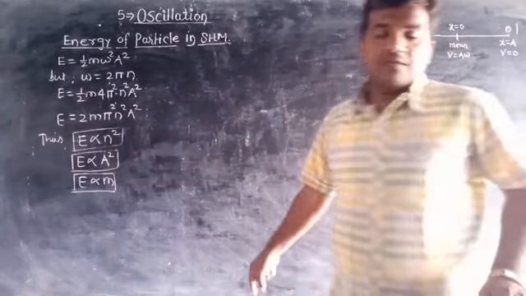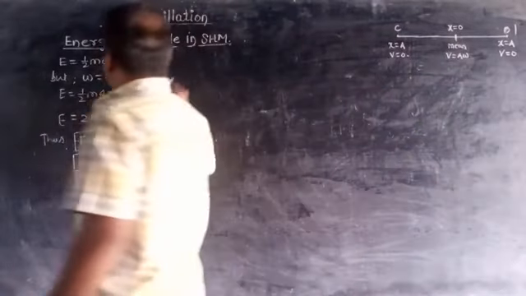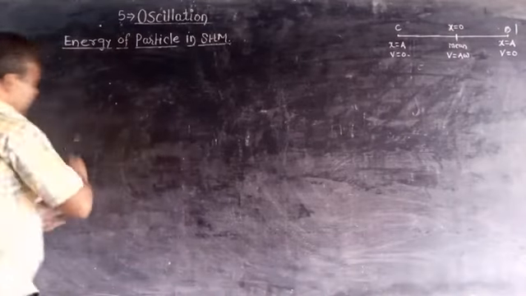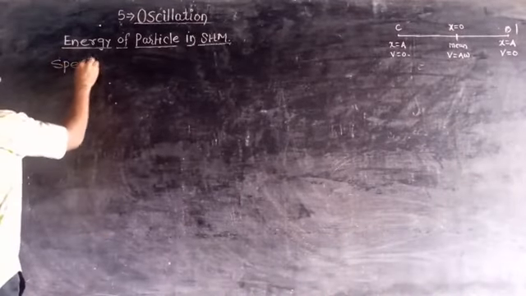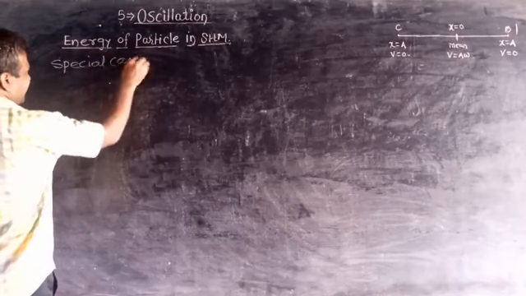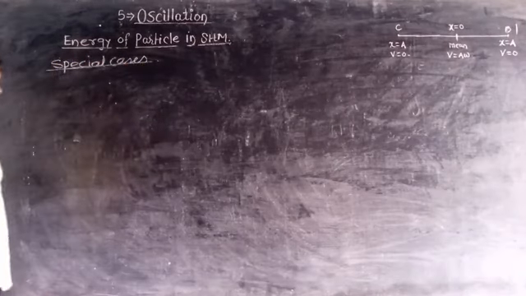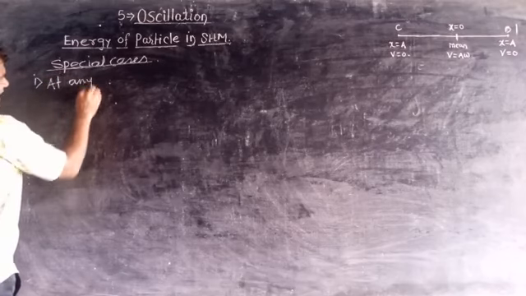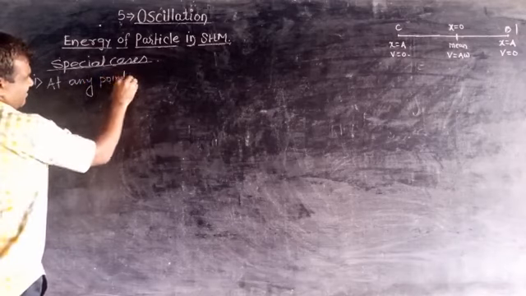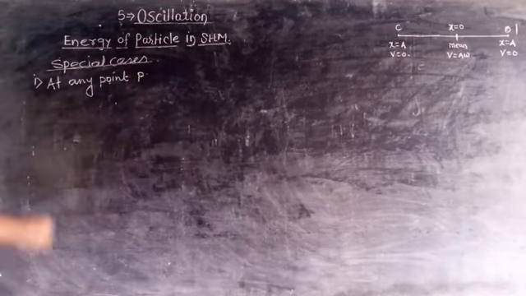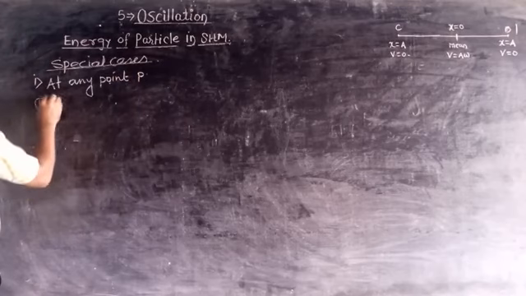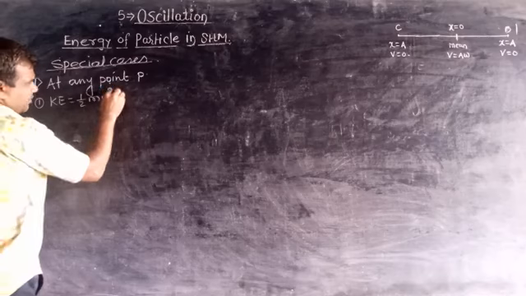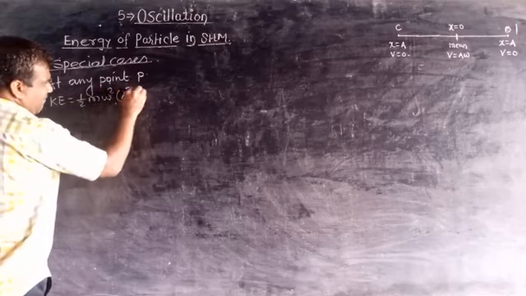Now here we see the special cases. Case 1, at any point P. Kinetic energy is equal to half m omega square in bracket A square minus x square.